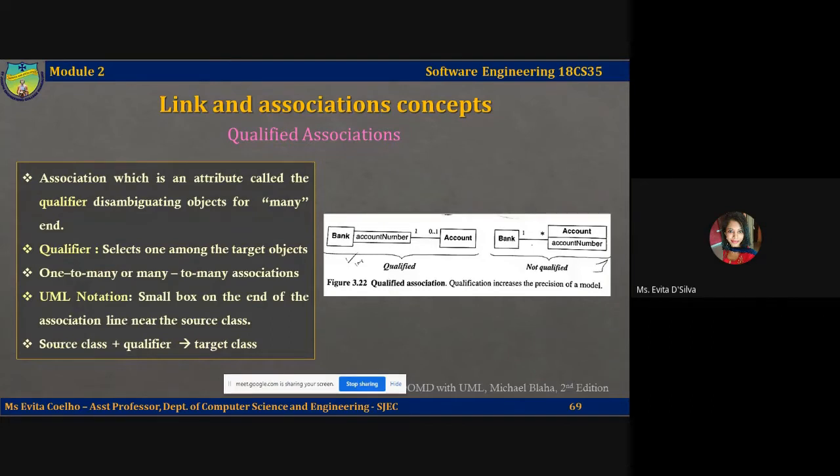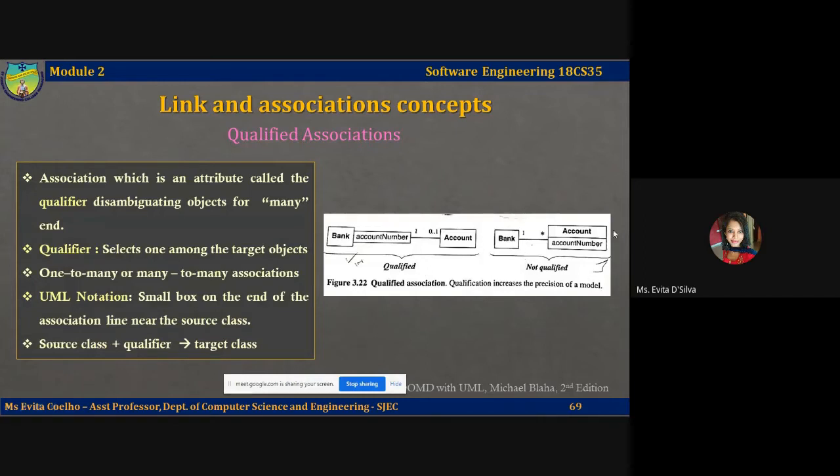A qualifier's role will be to select among the target objects, reducing the multiplicity from many to one. Qualified associations with a target multiplicity of 1 or 0 to 1 will specify a very precise path for finding the target object from the source object. Let's take a look at this figure which illustrates qualifiers. This is the most common use of qualifiers, that is, for associations with one-to-many multiplicity.